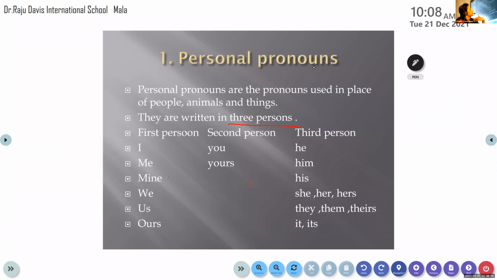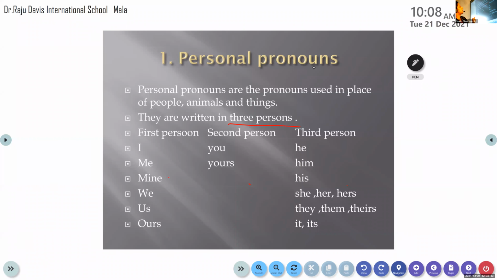And when we talk to each other, there will be a topic. It can be about a person, it can be about something else. So he, she, they, and it are the third person. Got it? Have all of you understood? Everyone understood? So ma'am is speaking, so ma'am is the first person. If many teachers are there, what is the plural form of I? It is we. Have you understood?